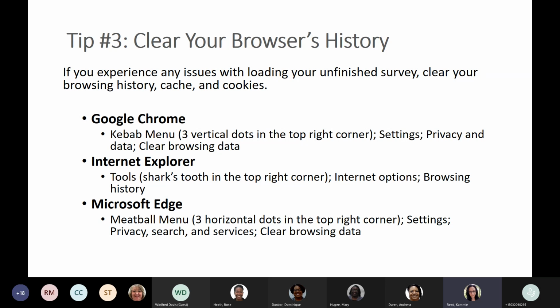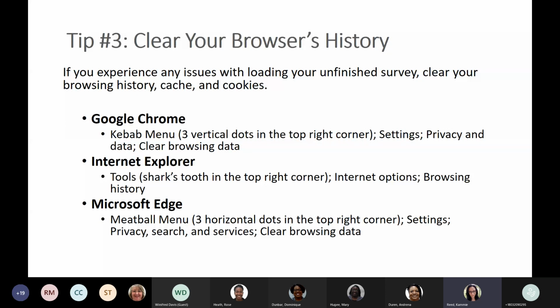Internet Explorer and Microsoft Edge are awesome because they both have the option to clear your history on every exit. For Internet Explorer, it's under Tools. It's got a shark's tooth menu. Microsoft Edge has a meatball menu in the top right corner, just 3 horizontal dots. And if you set those to clear your browsing history every time you exit the internet, you're going to notice faster loading times with everything, not just with the survey.